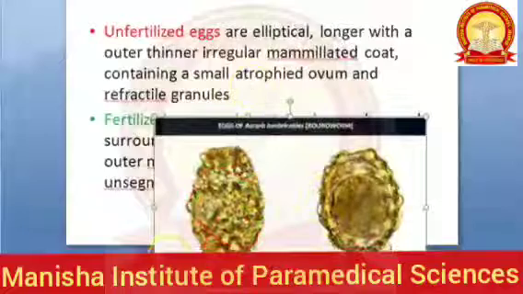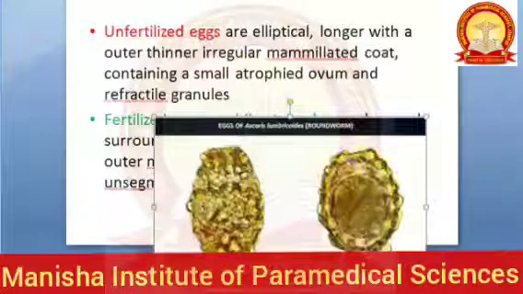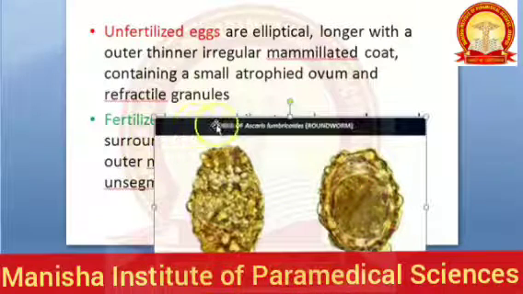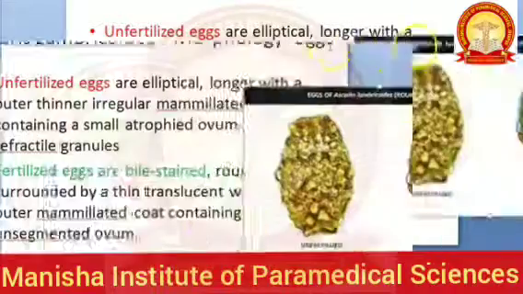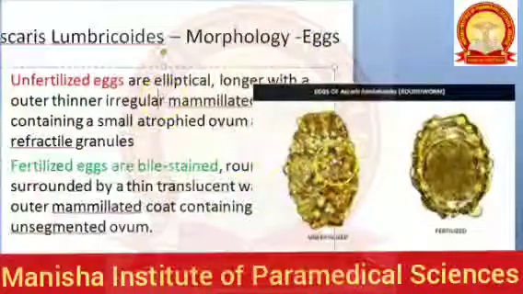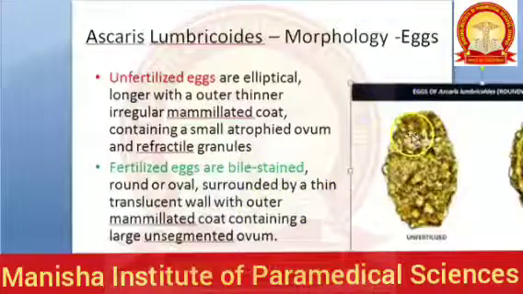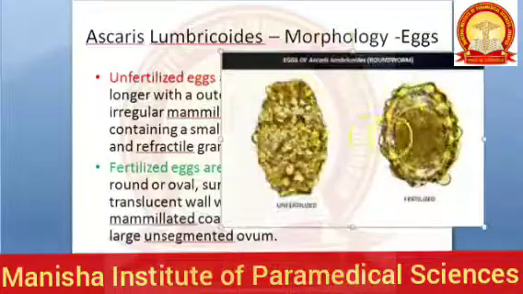The fertilized one, you can see that centrally there is something very conspicuous. Can you see here? Something very conspicuous here, not granules actually. So the fertilized egg, let's read about it here. The fertilized eggs are bile stained. They are round to oval.